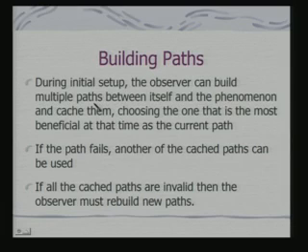So, building paths is the basic scheme in this case. During initial setup, the observer can build multiple paths between itself and the phenomena, and it can cache them, that is, it can make them enabled, choosing the one that is the most beneficial at that time as a current path. So, what does this mean? It means that you can set up multiple paths for communication of information.